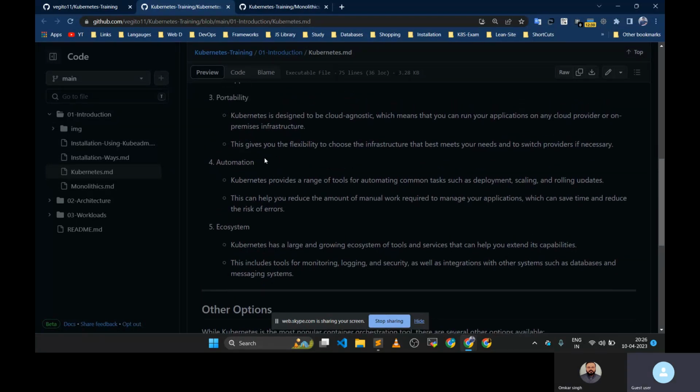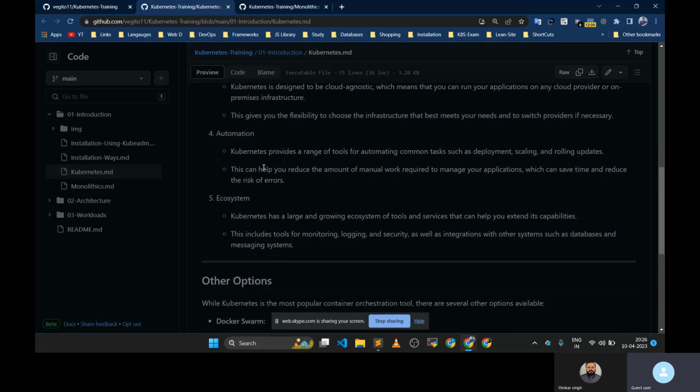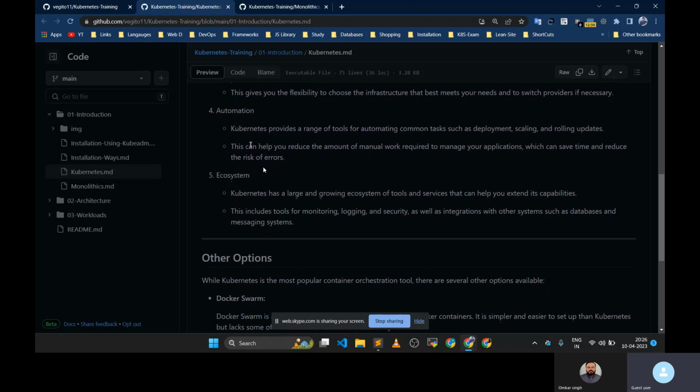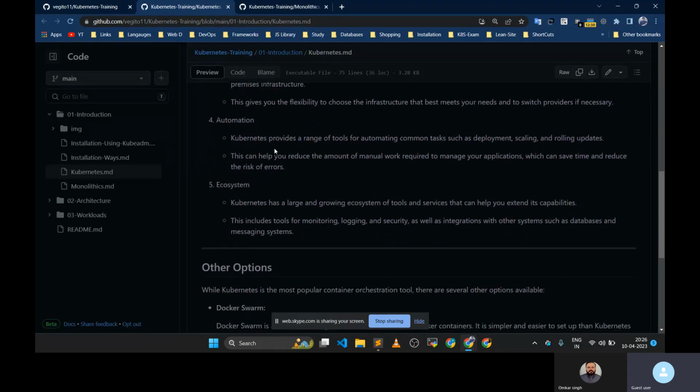Maybe it is boring at this time, but we have to understand the theory of why we need it. And the fourth thing is automation. As I already said, all these things are managed by Kubernetes, meaning updating the deployments, updating the pods, scaling the pods, creating the pods, creating the containers. All these things are automated. So the manual work is very minimal. A lot of things are automated by Kubernetes.